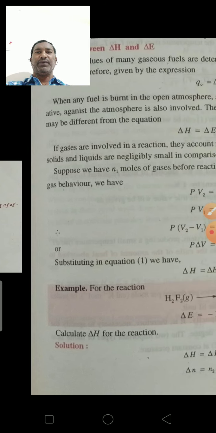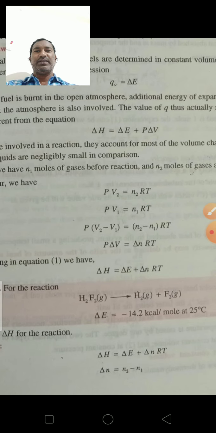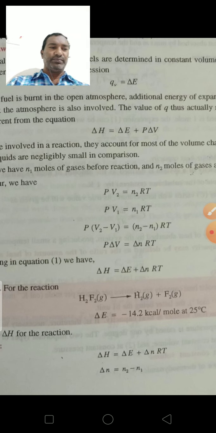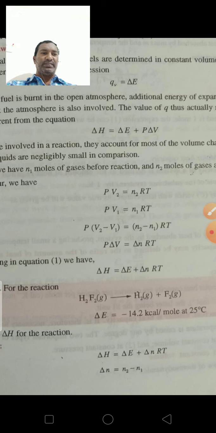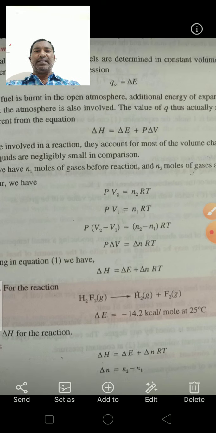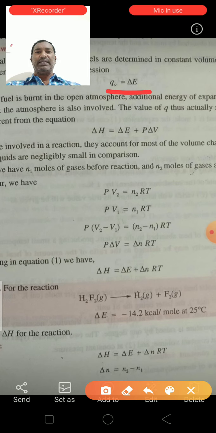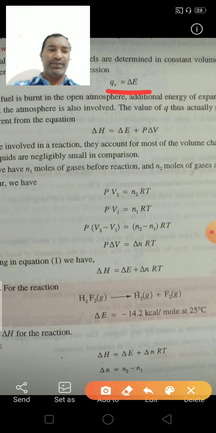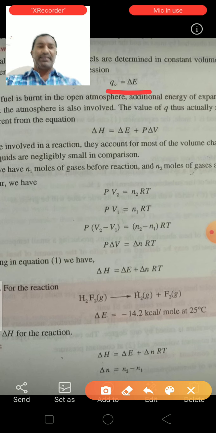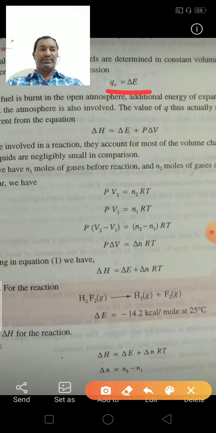The calorific values of many gases and fuels are determined in constant volume calorimeters.